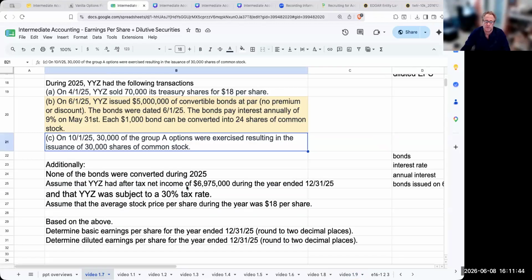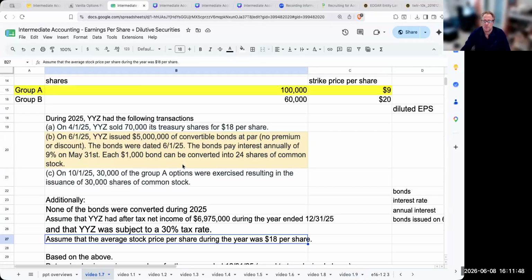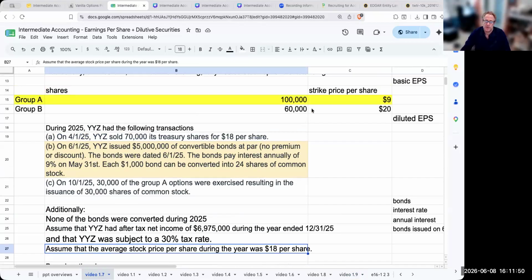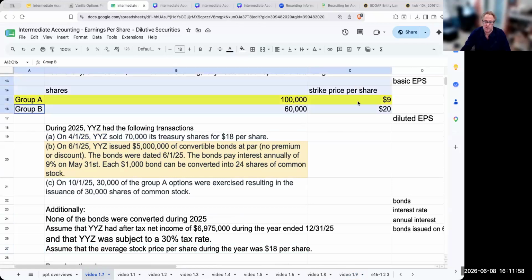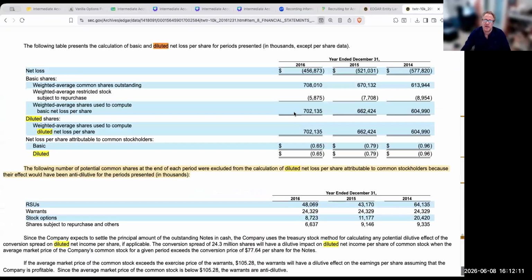Now, the first thing is, what is the stock price? If the strike price, meaning what I could buy it for, is higher than the average price per share, I'm going to ignore this right here. But remember, as I showed you before, when it comes to disclosure, I'm going to need to go through my footnotes to my financial statements.